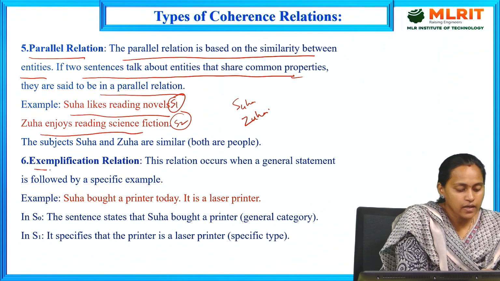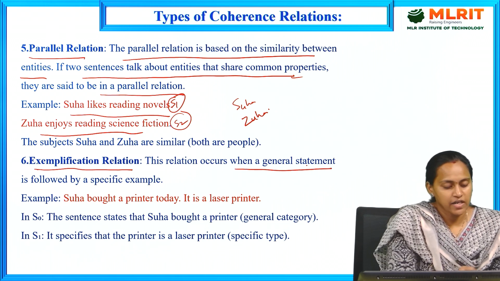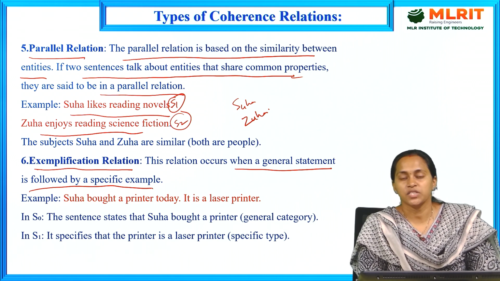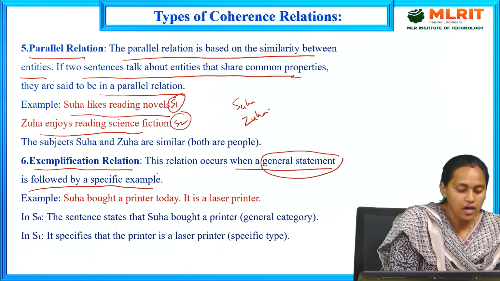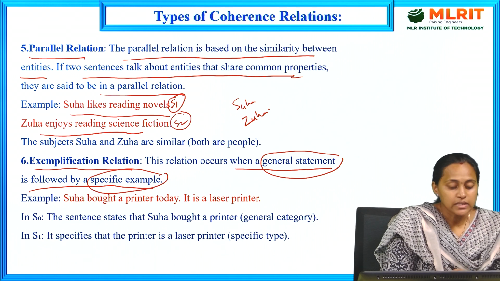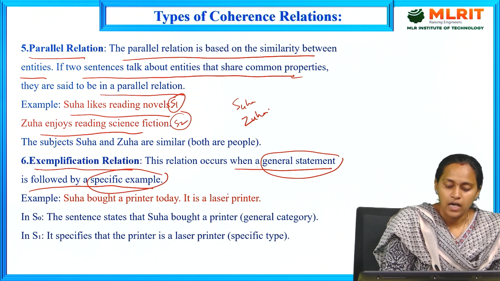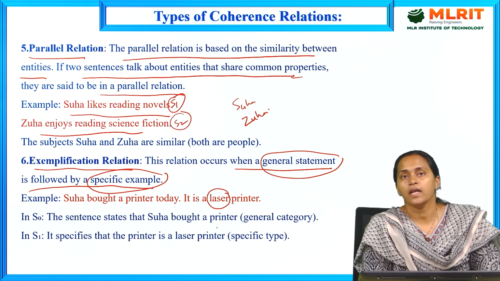Next, the exemplification relation. This relation occurs when a general statement is followed by a specific example. See the sentences. Soha bought a printer today. It is a laser printer. It is a specification. The printer is a laser printer.